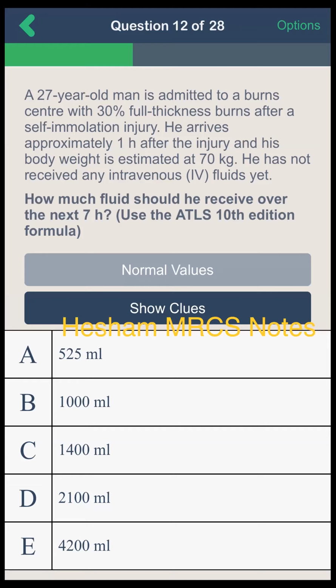His weight is 70, and the percentage is 30%. It's more than 20%, so the half Parkland formula will be used. Multiply the weight 70 by 30 by 2. 70 by 30 is 2,100, by 2 is 4,200, and then we divide by 2 for the first 8 hours.